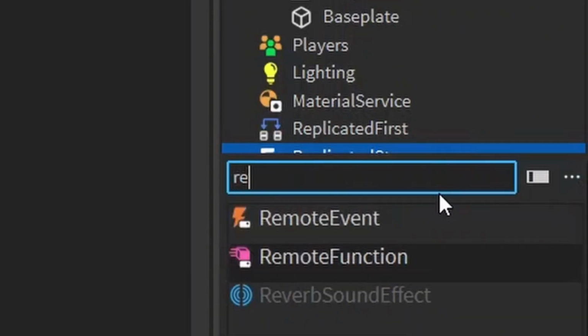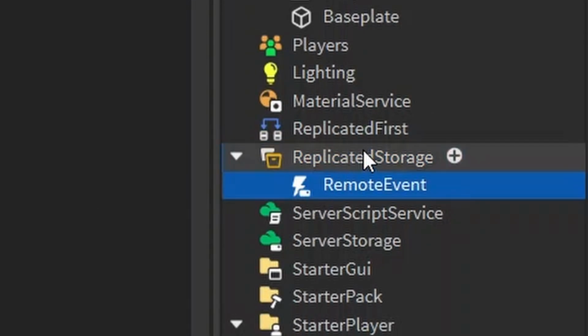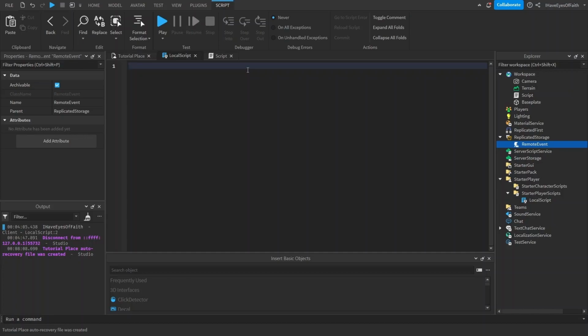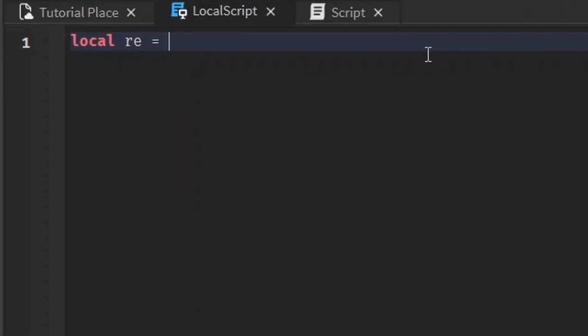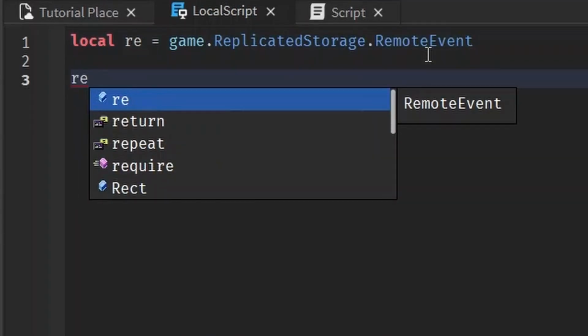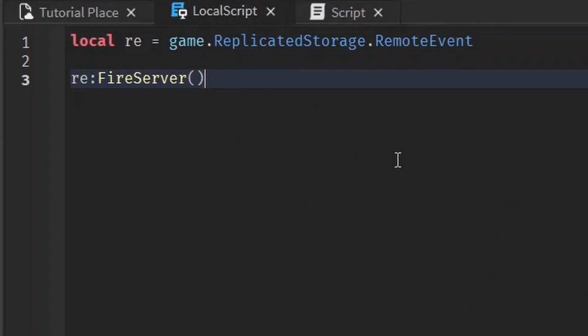To communicate from a local script to a server script using a remote event, first let's insert a remote event into ReplicatedStorage. Replicated means that it can be accessed through both local scripts and server scripts. So just put the remote event in ReplicatedStorage. And to communicate from a local script to a server script using a remote event, we have to use one of its methods called FireServer. So first let's just do local re equals game.ReplicatedStorage.RemoteEvent, and we have to use the method FireServer. It basically just sends a message to the server from whatever client sent it out.